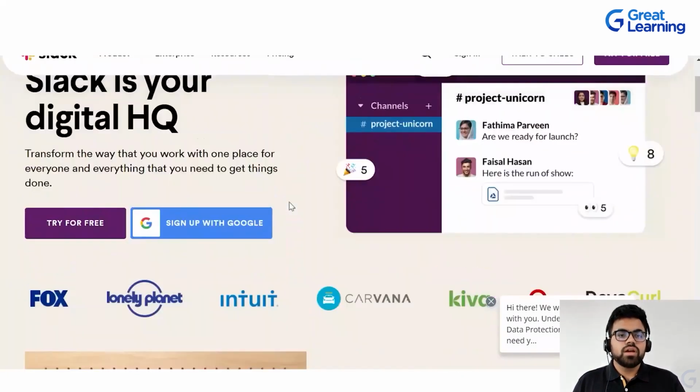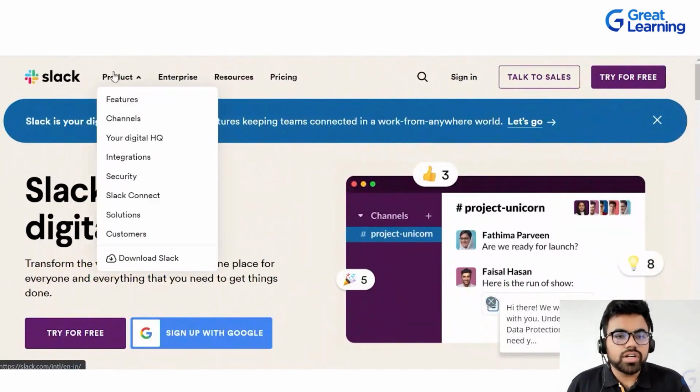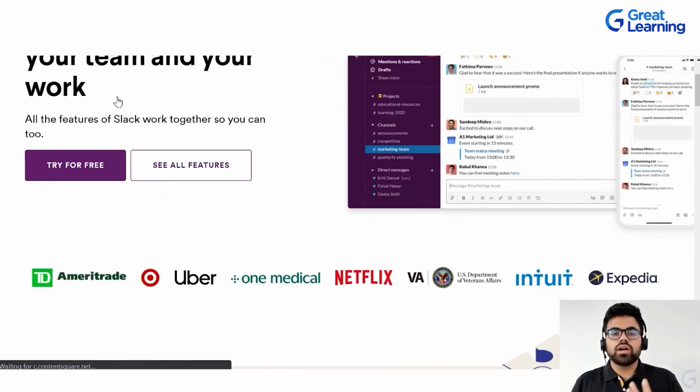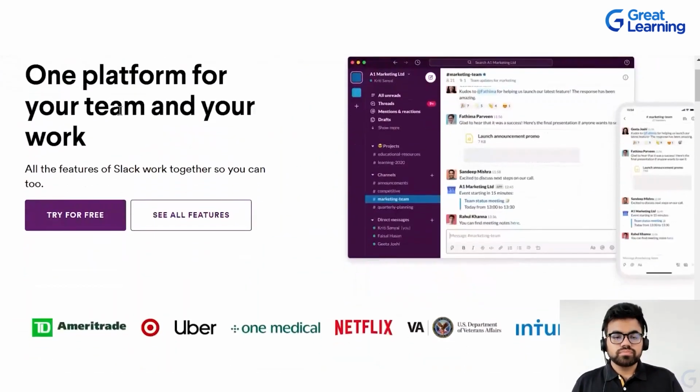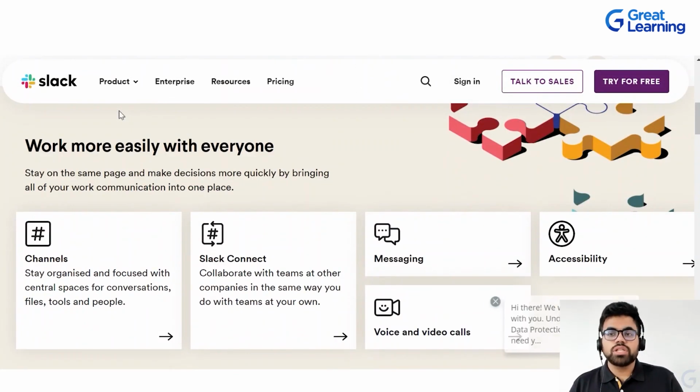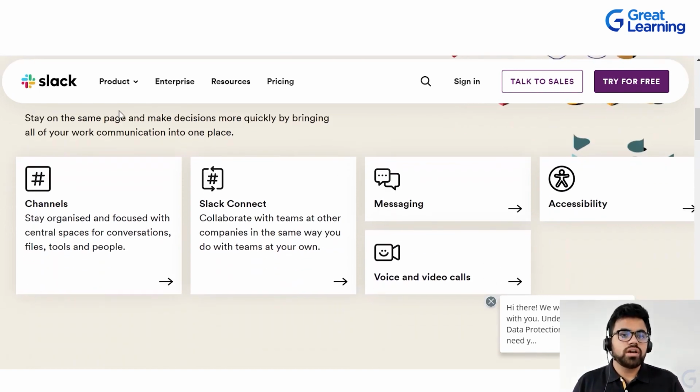As you can see in the top left corner, you have Slack, and under the product category you can see different features. If I click on features, it will tell you all the features. Now this is more accessible to everyone, every individual. You can try it for free. Slack is free, but you can attain more features when you are on the enterprise version of it, or the organization version of it.